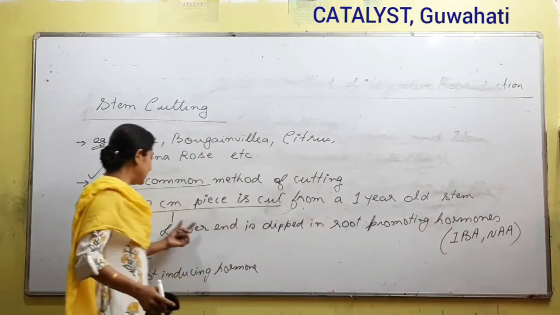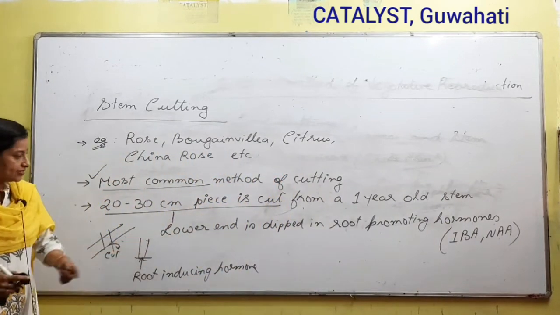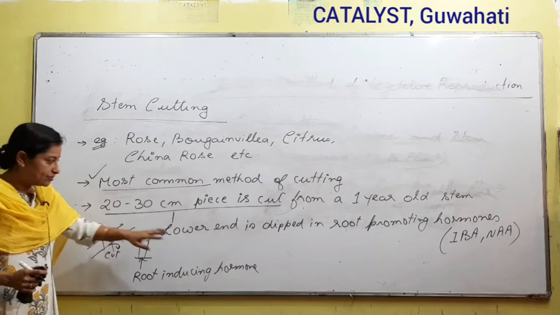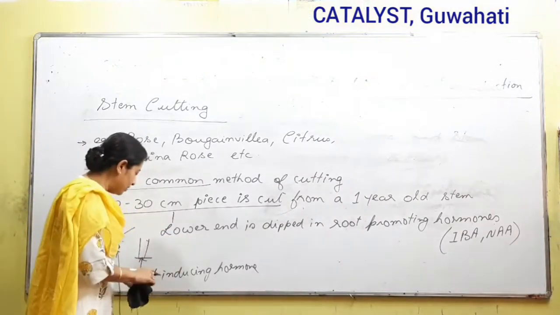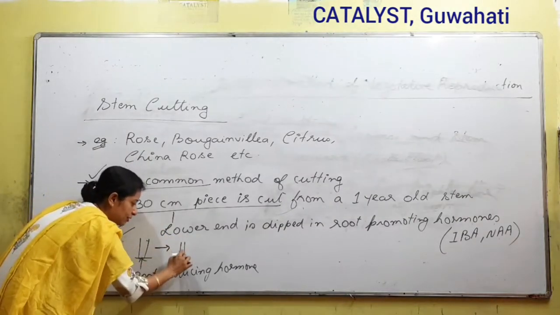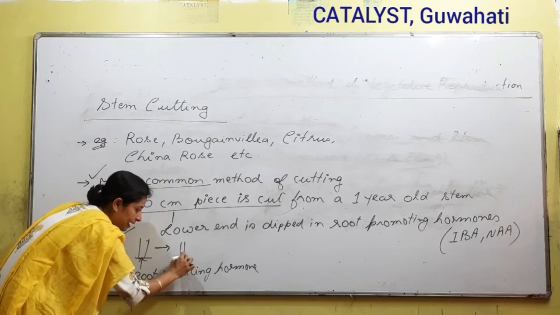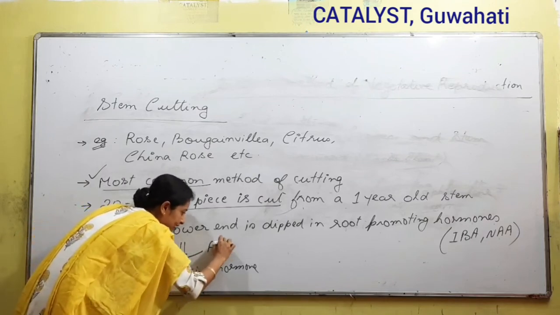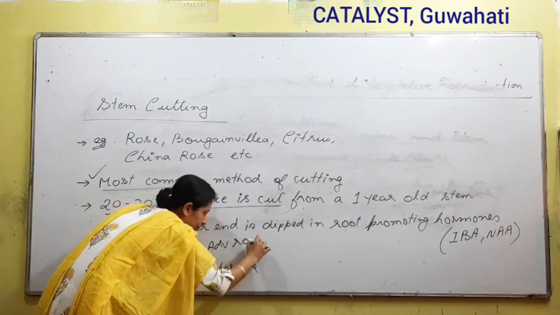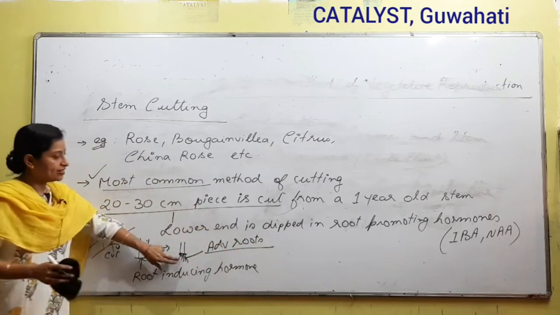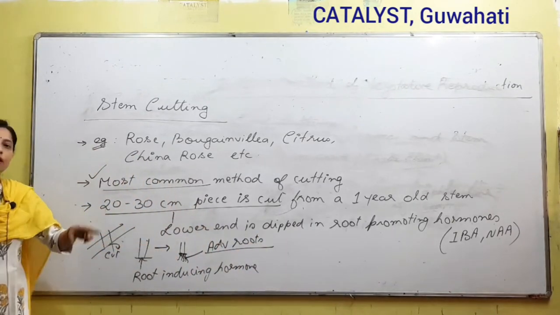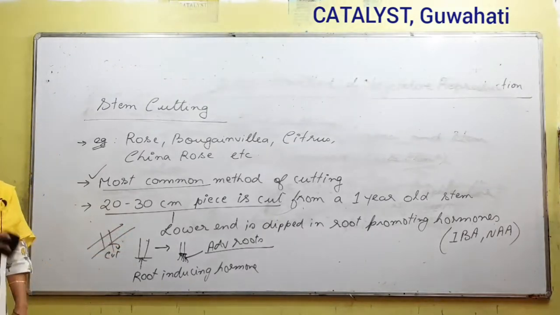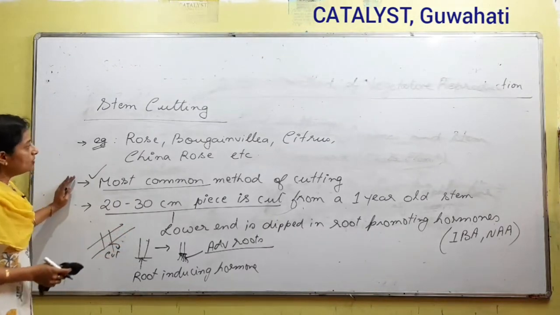And once we dip the lower end in these hormones, after some time what we will see is that from the lower end some roots, or adventitious roots, would start developing, right? And once the adventitious roots start developing, we can plant it. So this was all about stem cutting.